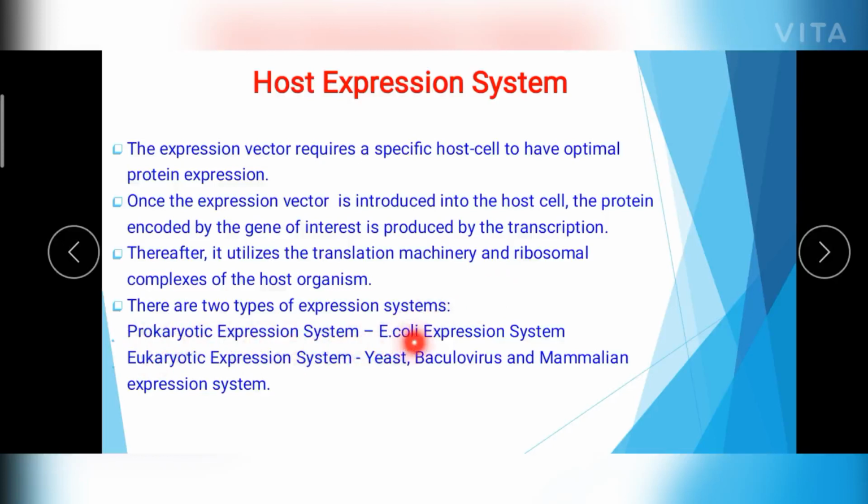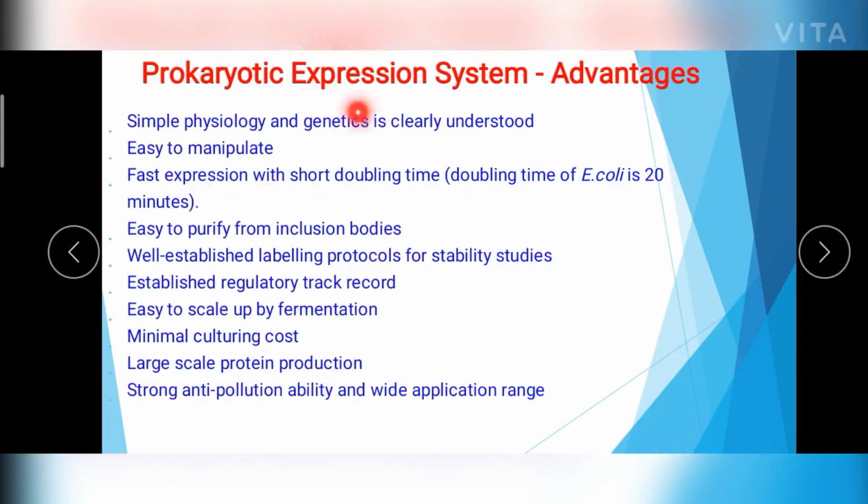The example is E. coli. And if you are introducing the vector into eukaryotic cells like yeast cells, insect cells infected with baculovirus, or mammalian cells, then it is called a eukaryotic expression system. In this session, you will be learning in detail about the prokaryotic expression system.